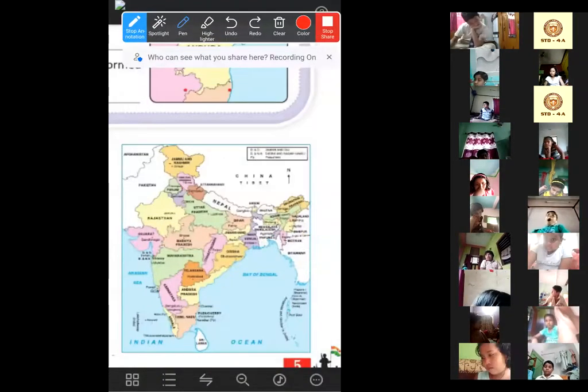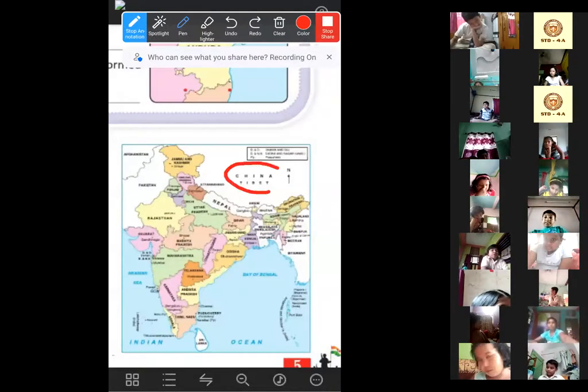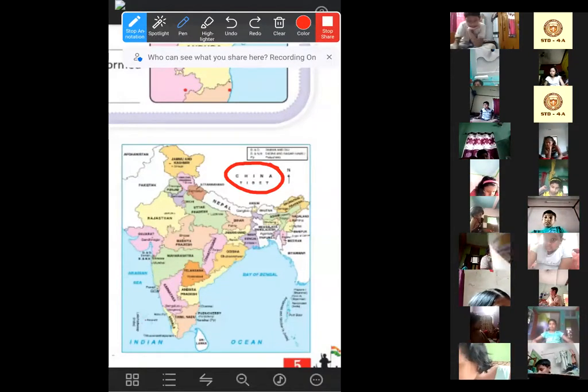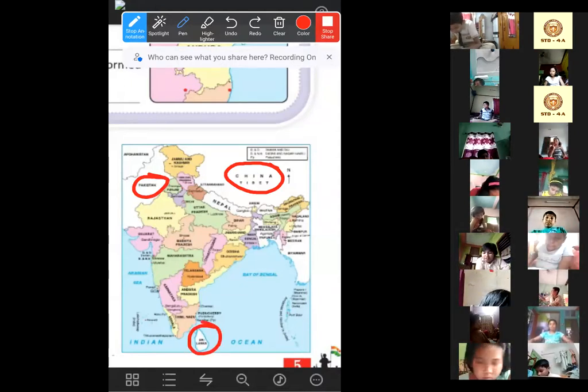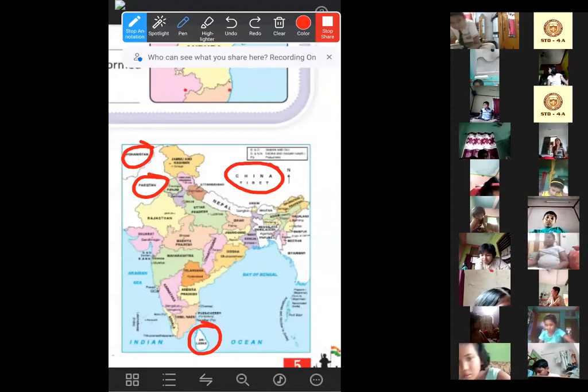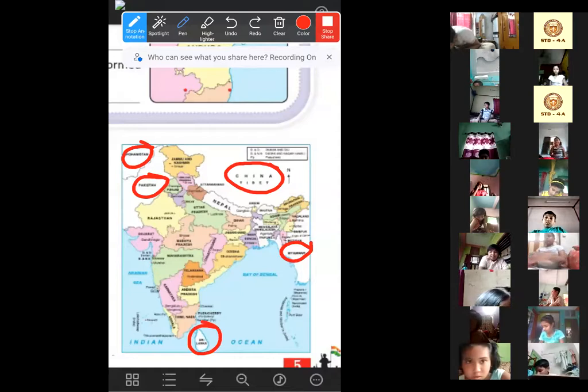We can find China here, China, Tibet. We can find Pakistan here. We can find Sri Lanka here. And we can also find Afghanistan here. We can also find Myanmar here. Right?